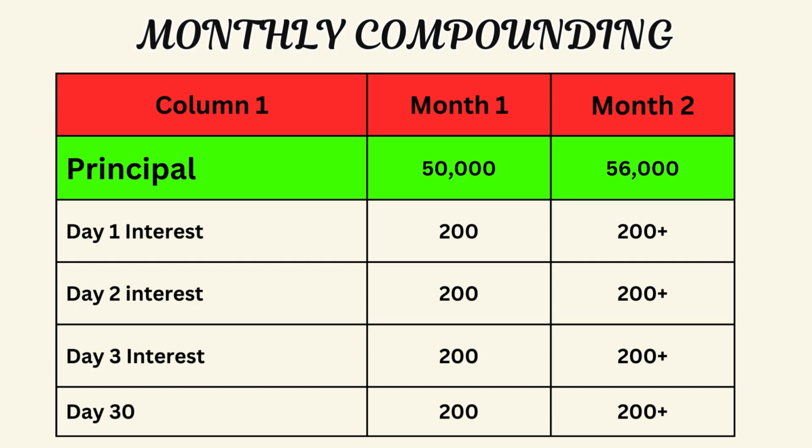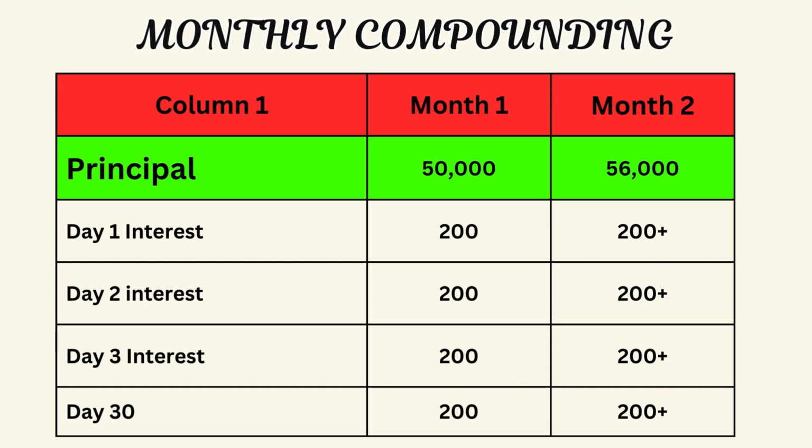Okay, so in this case, at the end of the first month, the total interest that you'd have earned will be 6,000. And now in month two, they will add that 6,000 to your principal, and now they are going to use 56,000 to calculate the interest for month two.